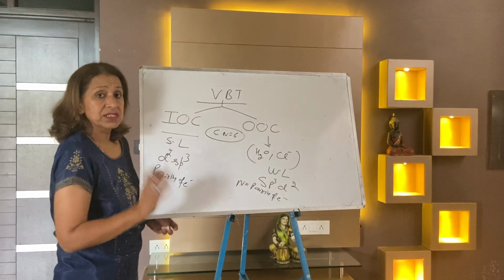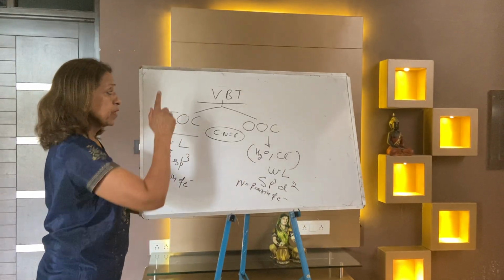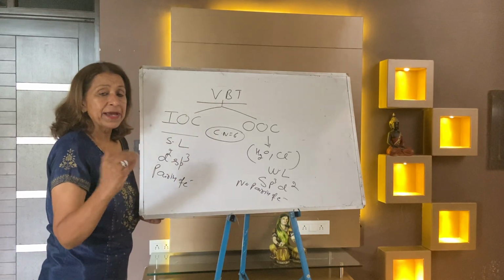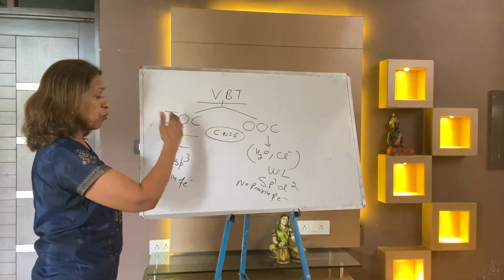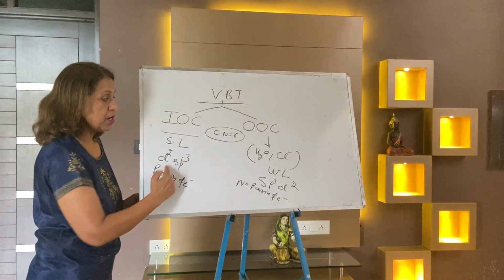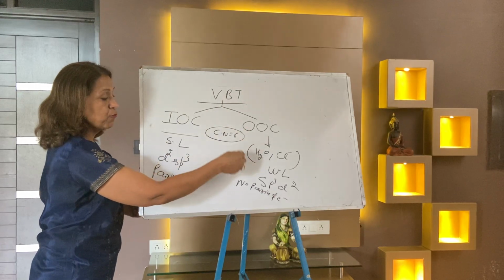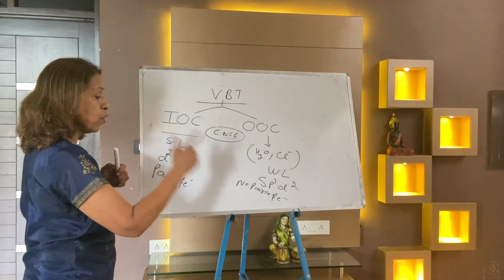Write down the very fastest way to find the answer of the VBT type questions. In VBT, there are two types of complexes, inner orbital and outer orbital complex. In inner orbital complex, when the coordination number is 6, the hybridization is d2sp3, and in outer orbital, the moment water and chloride come, you write the answer sp3d2. And these outer orbital